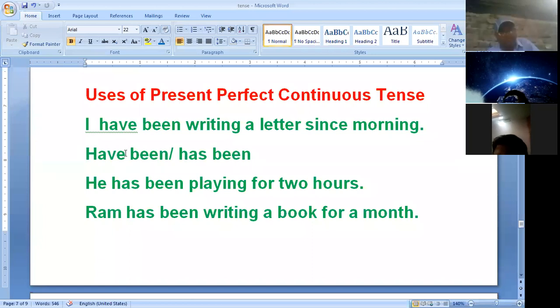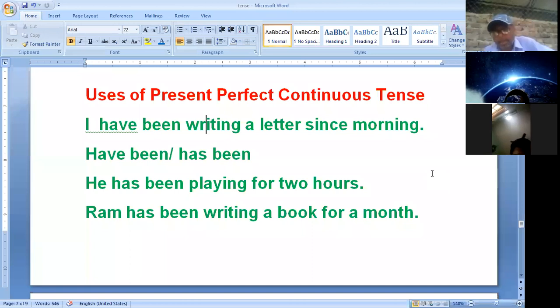Subject plus have been or has been plus V4, the fourth form of the verb, or ing form of the verb. And then a letter, that is object. And then time indicating words like since morning or for 2 hours. Whether you write them or not, it is subject plus have been or has been plus V4 plus object. Have been is used with I have been, we have been, they have been, and plural subjects. Has been is used with he has been, she has been, it has been, and subjects which are in singular number. My brother has been, my sister has been, my friend has been.